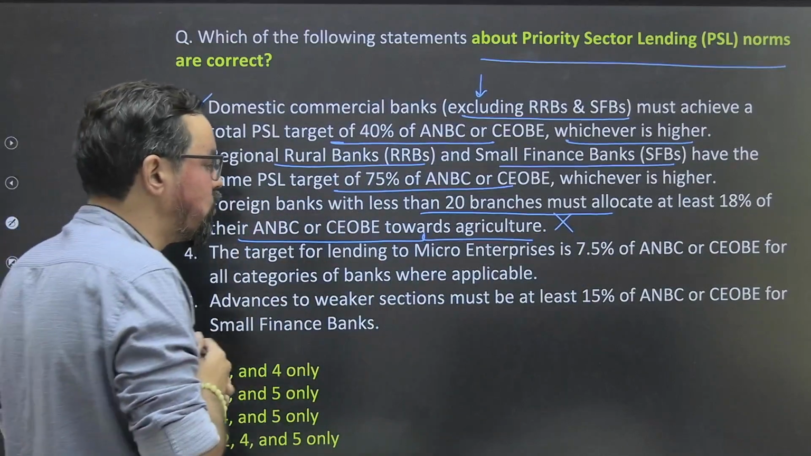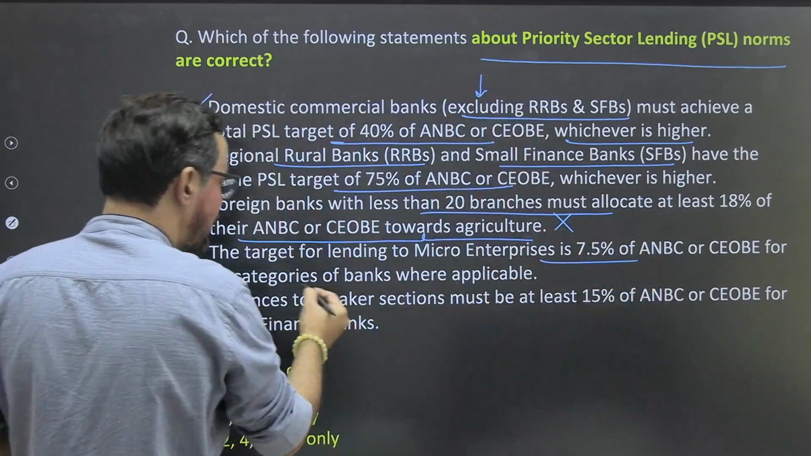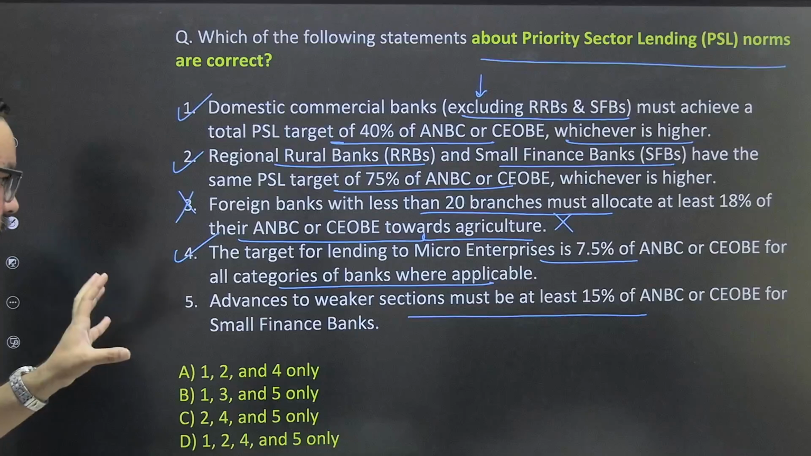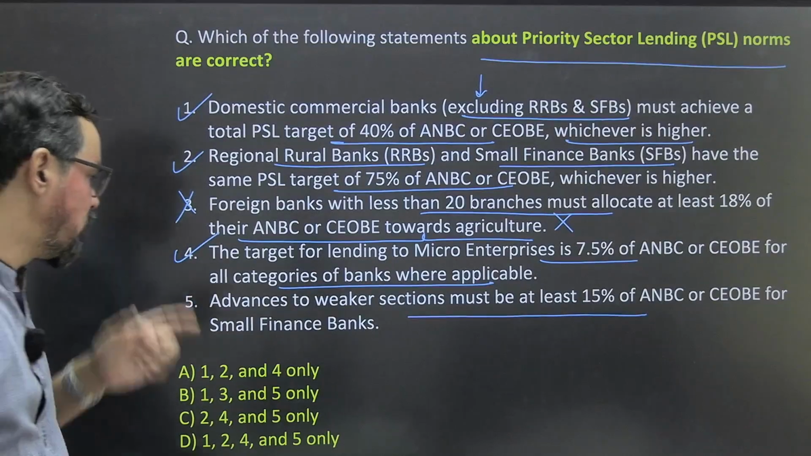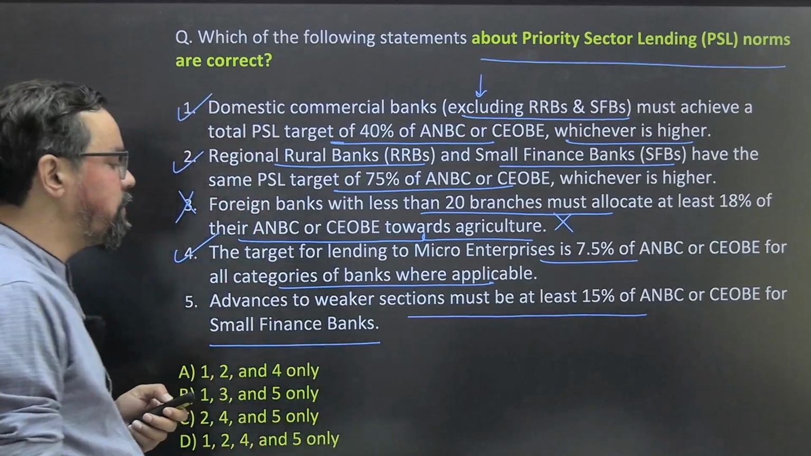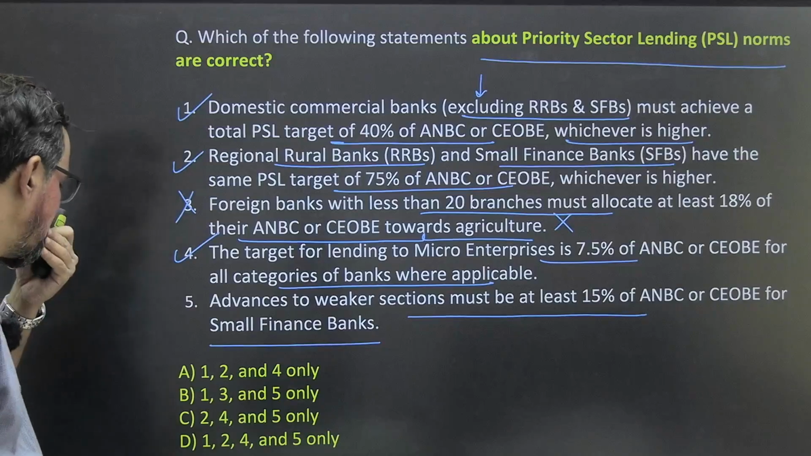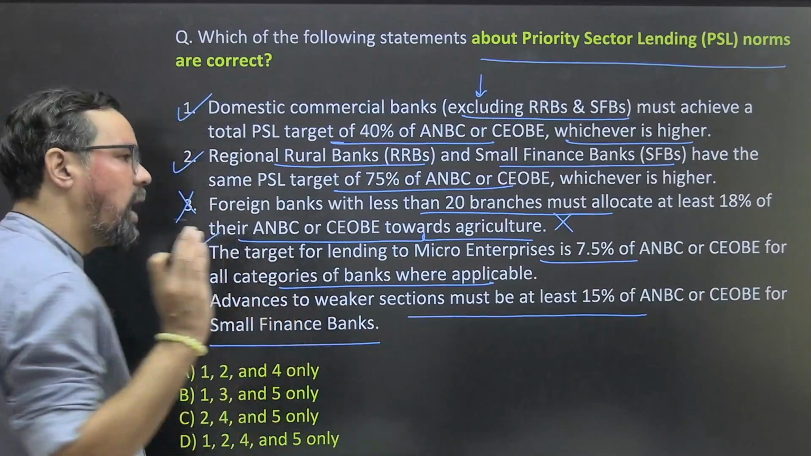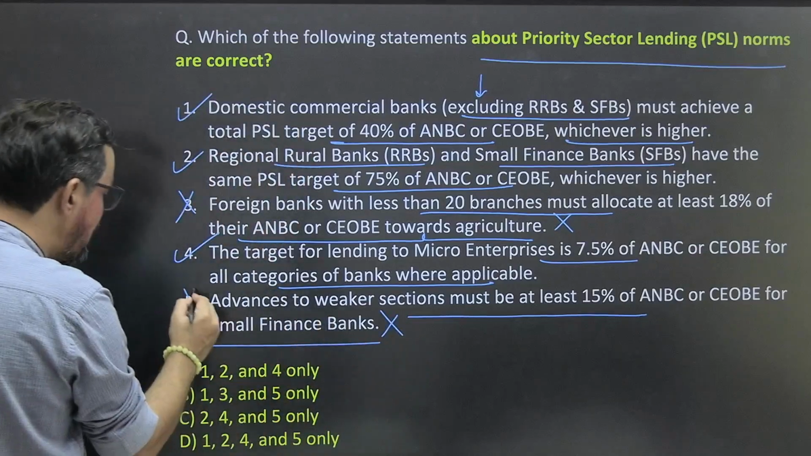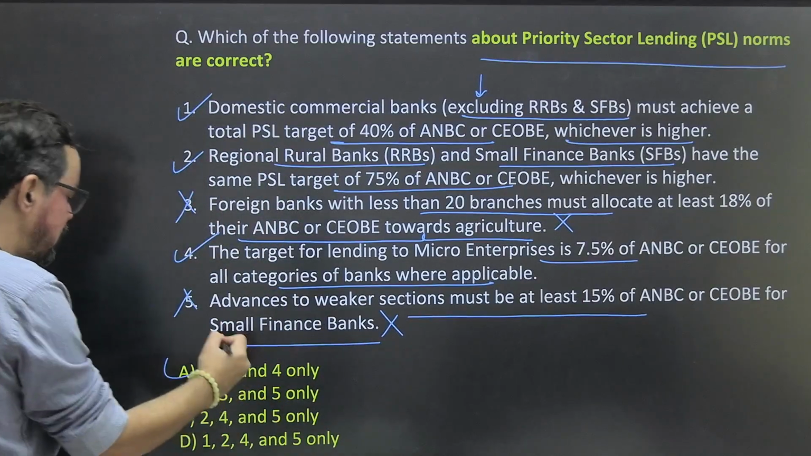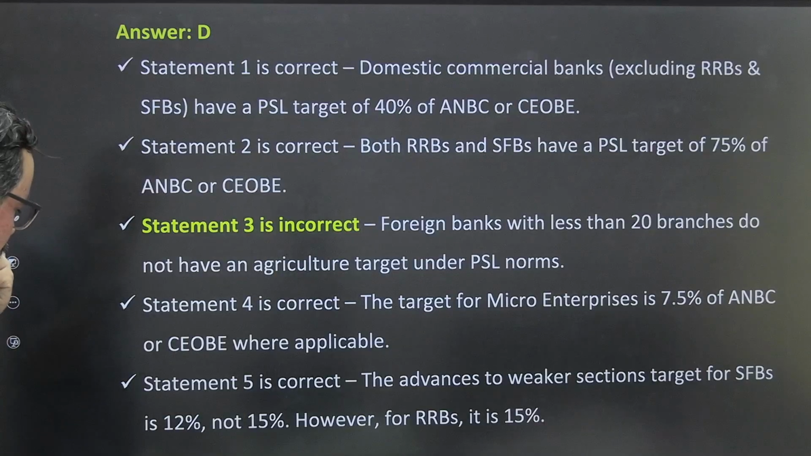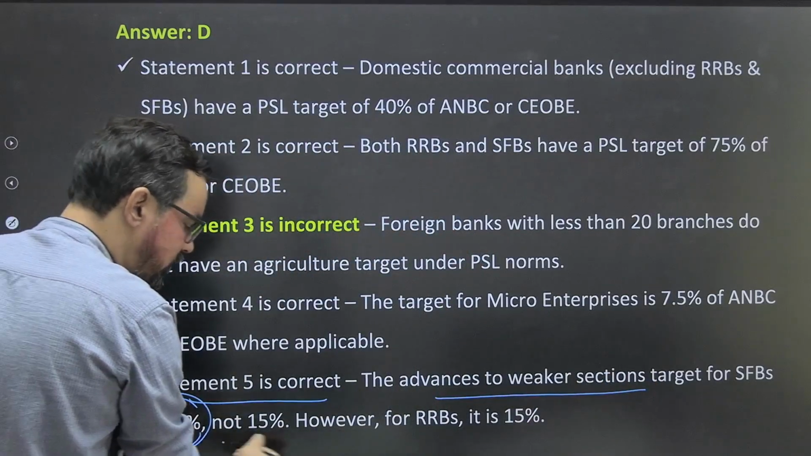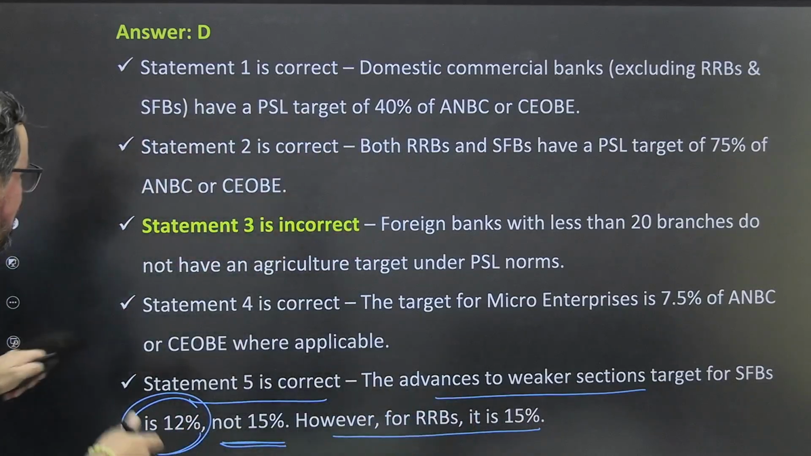The target for lending to micro, small and medium enterprises is 7.5% for this category. Absolutely right. Advances to weaker section must be at least 15%, it should be 12%. Is it about small finance banks? No, 15% is for RRBs, not for small finance banks. So statements 1 to 4 only? Okay, we did something wrong. Statement 5 is correct: the advance to weaker section target for small finance banks is 12%, not 15%. However, for RRBs it is 15%. That means I have to correct this answer itself.